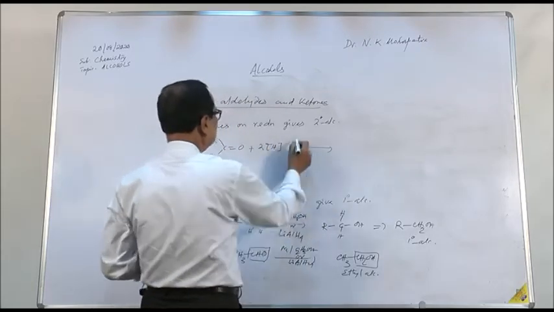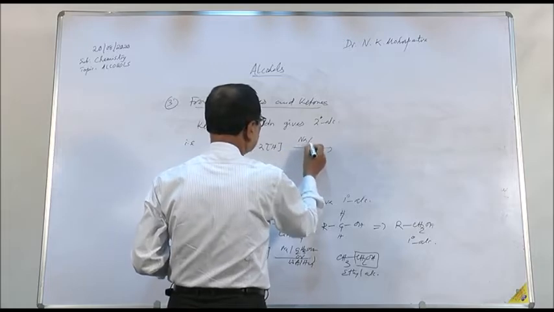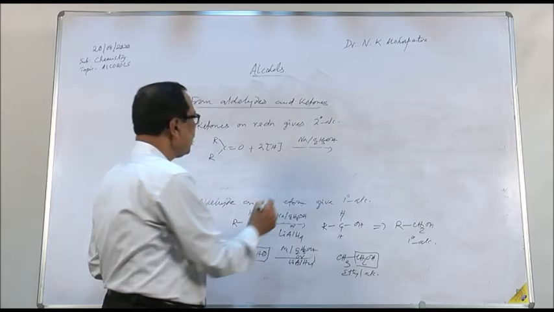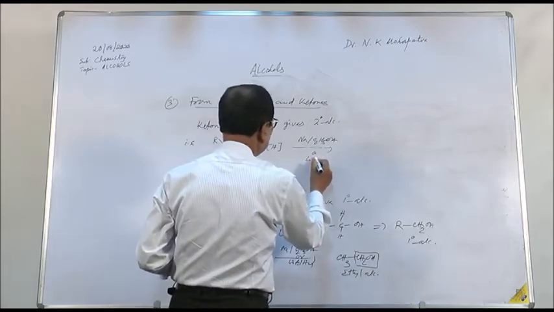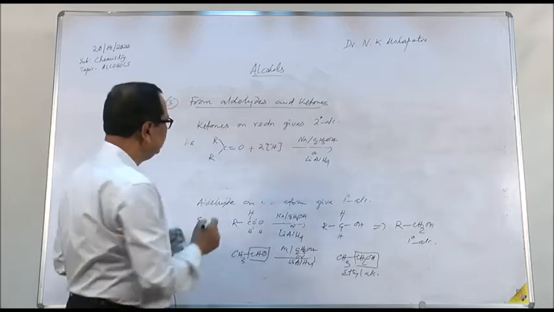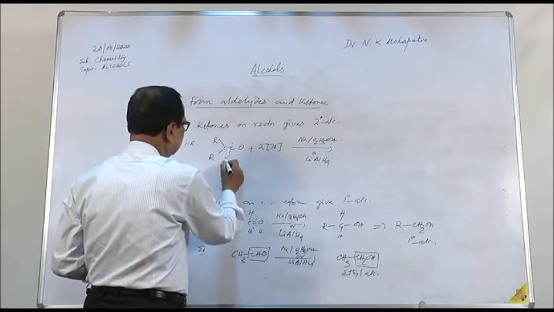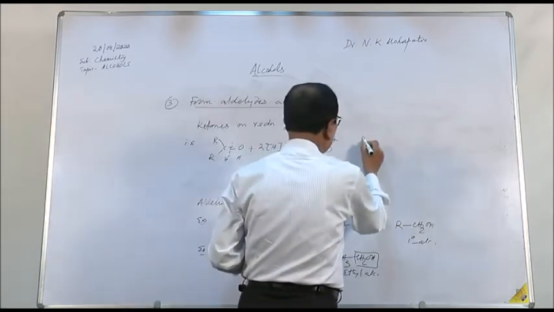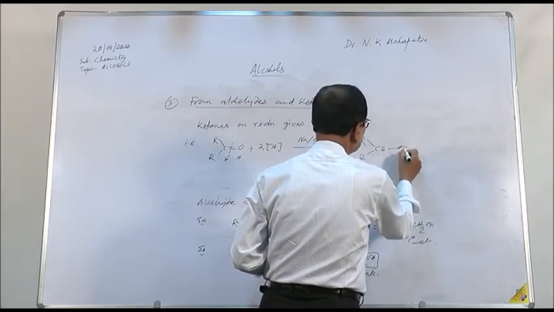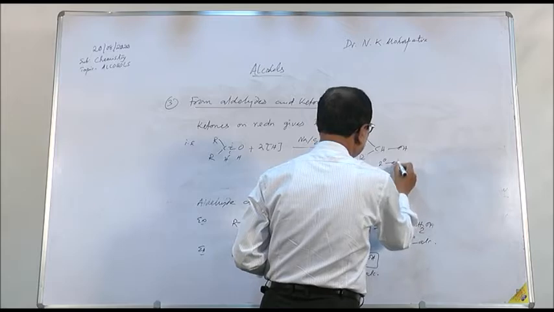You add any reducing agent, sodium in presence of ethyl alcohol, or lithium aluminum hydride. Any suitable reducing agent you can use. Here H, we get R, C, R, H here, OH here.